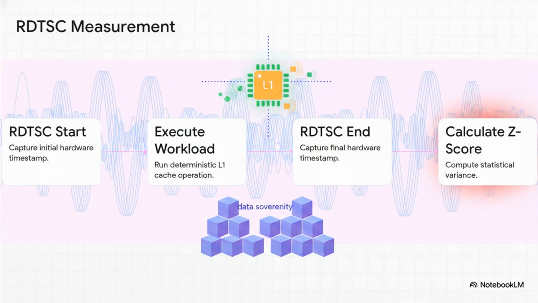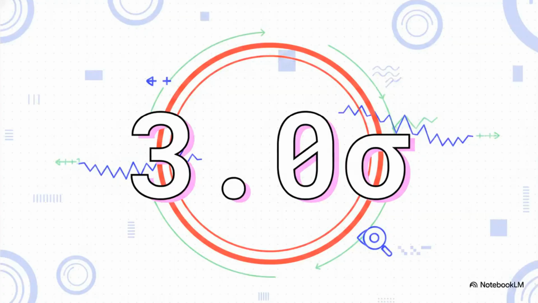And to detect this energy shadow, we use a very precise measurement process. First, we capture a start timestamp using the processor's own RDTSC instruction. Then, we execute a highly deterministic workload engineered to fit entirely within the L1 cache. Finally, we capture the end timestamp. From there, it's a matter of calculating the z-score variance from the expected cycle count. Our threshold for action is a z-score of 3.0. Any statistical deviation in CPU cycles that exceeds 3 sigma is, by definition, a thermodynamic anomaly. It represents a statistical impossibility without external interference. The math proves unauthorized observation.